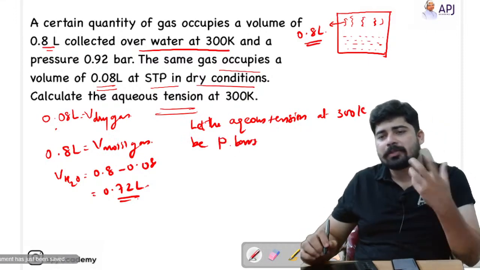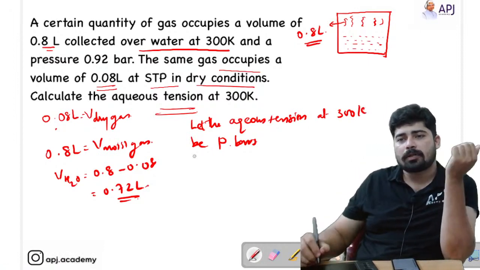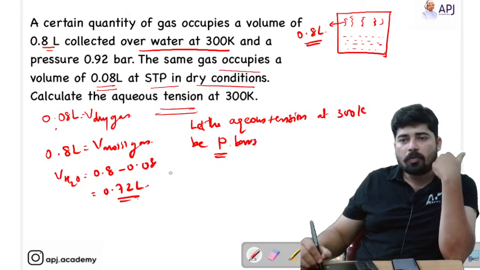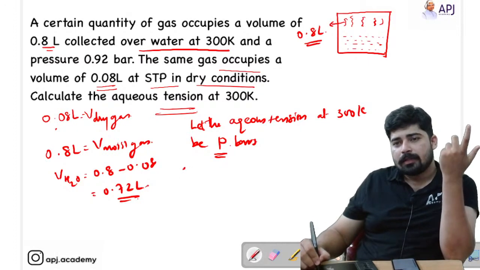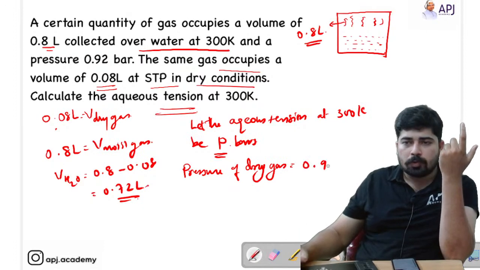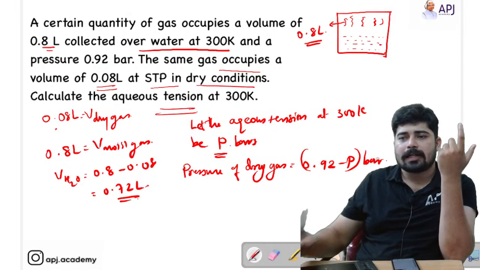So I am assuming that the aqueous tension or the pressure exerted by the water vapor is equal to P. Okay. So what will be the pressure of the dry gas? The pressure of dry gas will be equal to 0.92 minus P bar.